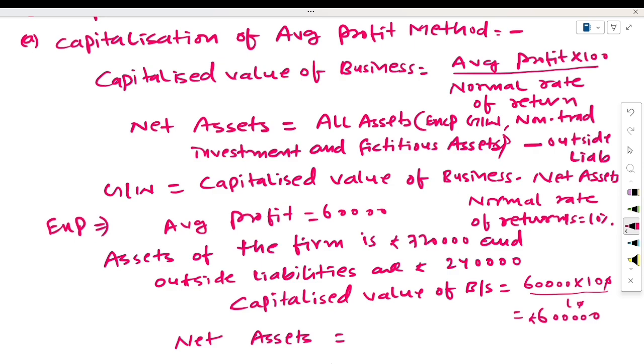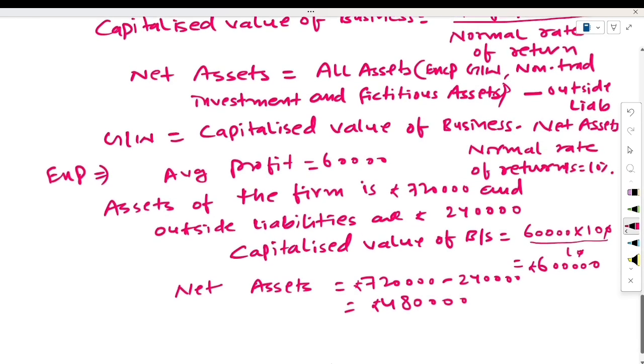How much are the outside liabilities? 240,000. Then what will be the net asset? The net asset will be 720,000 minus 240,000. Our net asset value will be 480,000. This is the value of net asset.